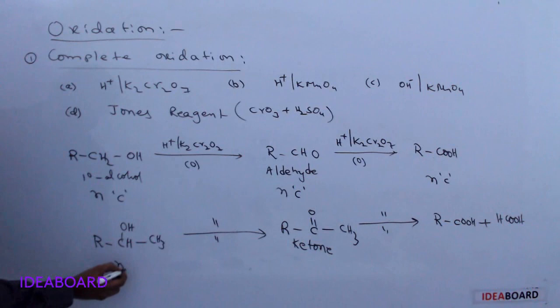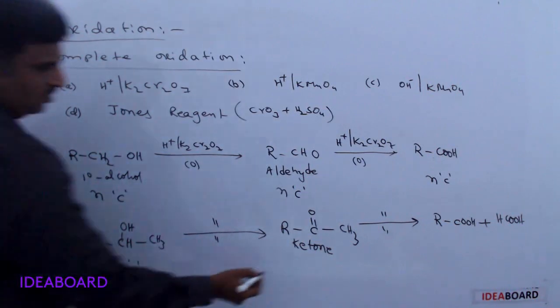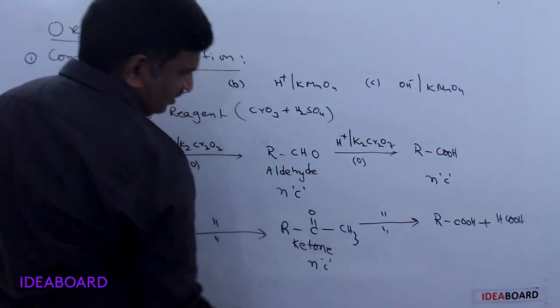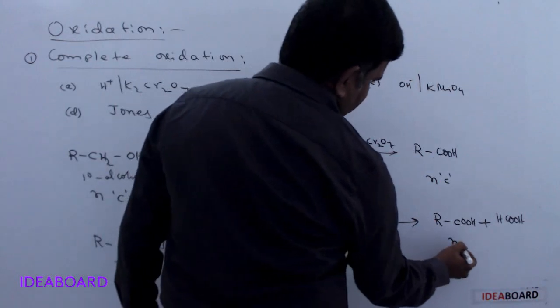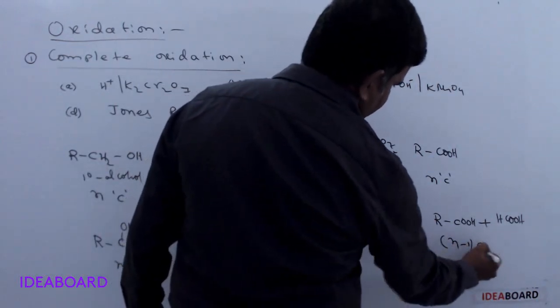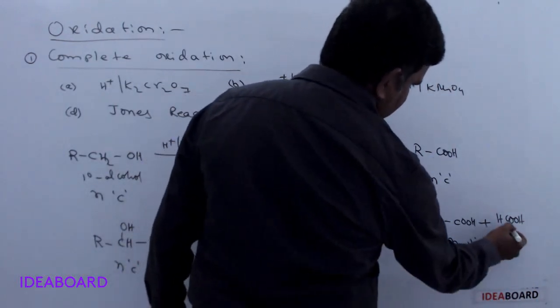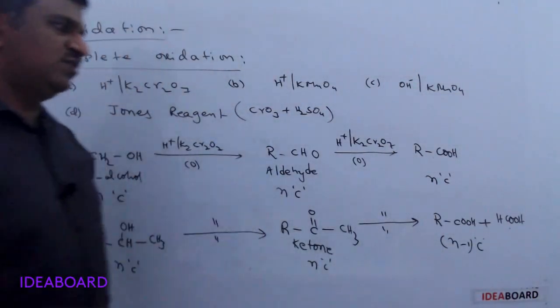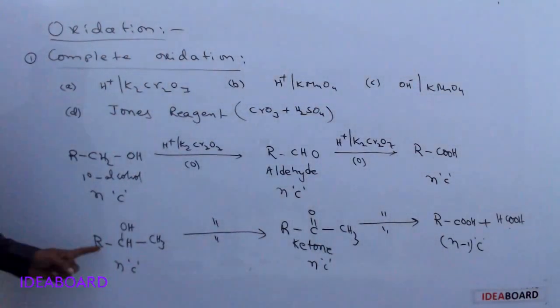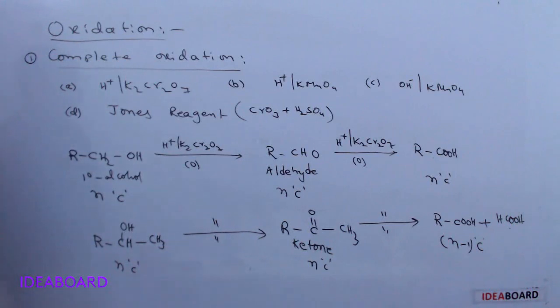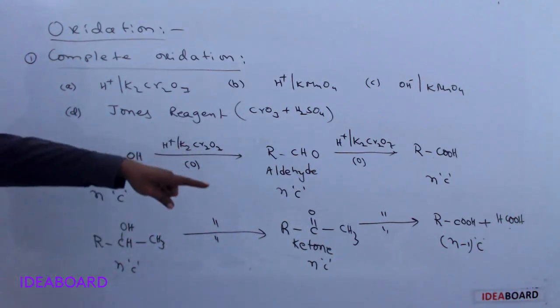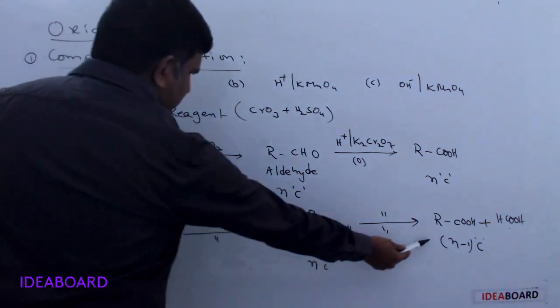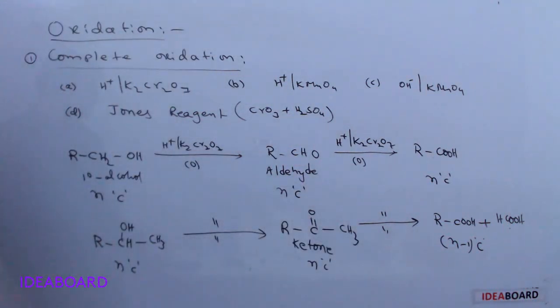So here we have N carbon atoms. Here also we have N carbon atoms, but it has N minus 1 carbon atoms. Actually this is further dissociated into CO2 and H2. Okay, so we are getting a carboxylic acid with one carbon less. The carboxylic acid contains one carbon atom less than the alcohol taken. Okay, this is for secondary alcohols.